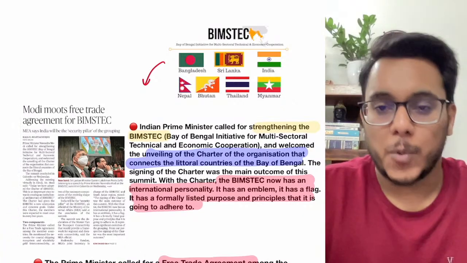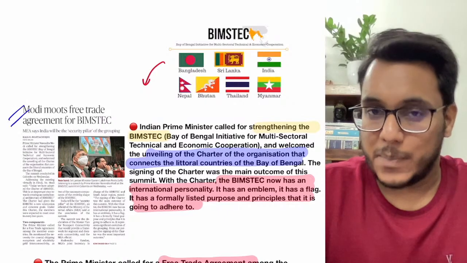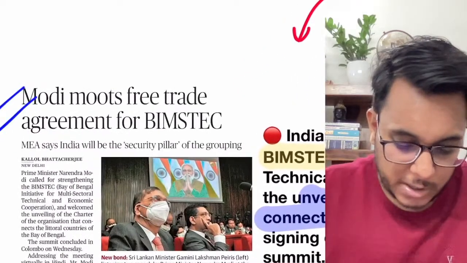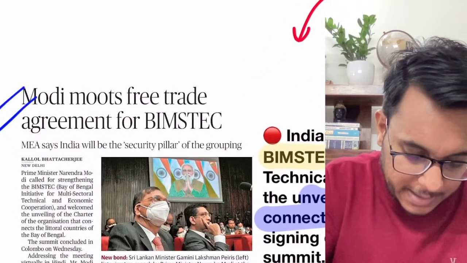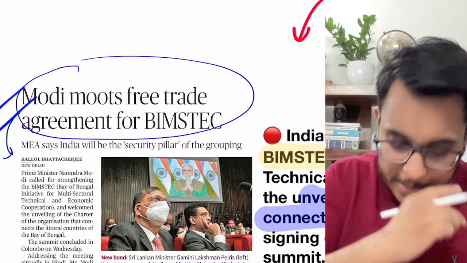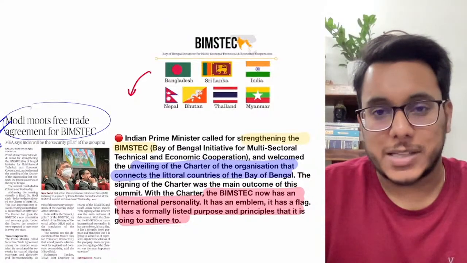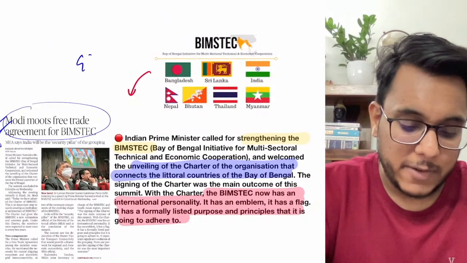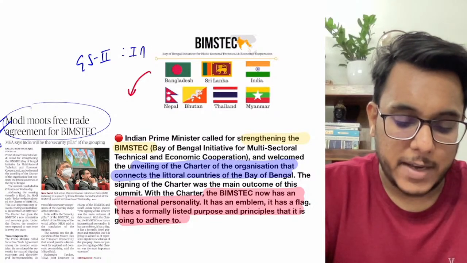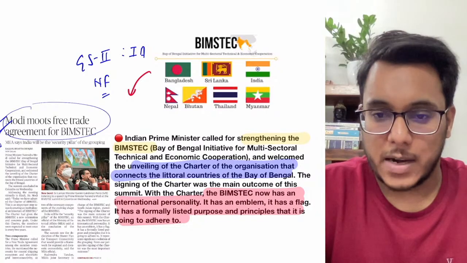Now, the next article, this we have taken from The Hindu page number 1. Now, this article talks about the BIMSTEC meet. In the BIMSTEC meet, what are the certain developments that have come, we are going to discuss in this article. This article will be important with respect to GS paper number 2, international affairs. It will be important with respect to the neighborhood first policy of India.